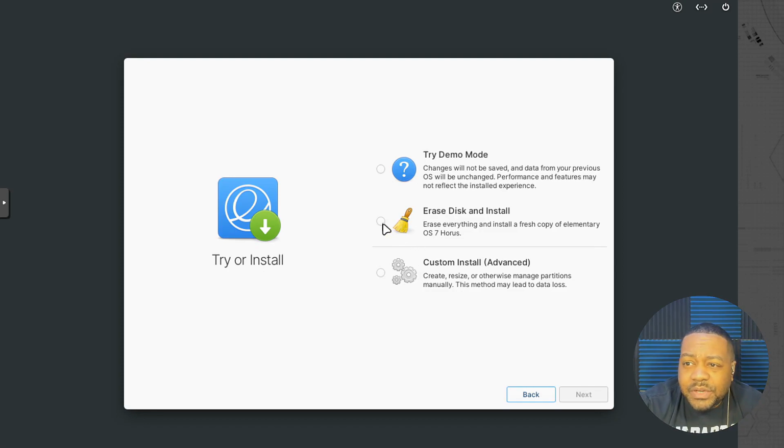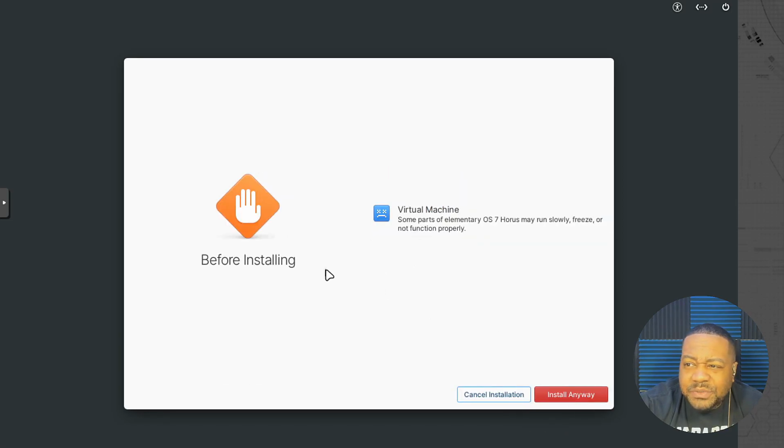Now we're going to select the erase disk and install, and it's going to ask us a few more options, and this is a warning that it'll give you, and this is mainly for a virtual machine. Since I'm running this in a virtual machine, it'll pop up with this, and it does this for everybody that's using a virtual machine. You won't see it if you have it running on straight hardware.